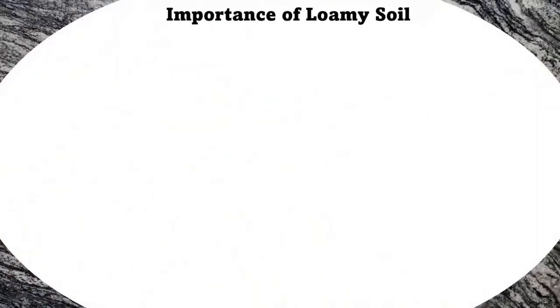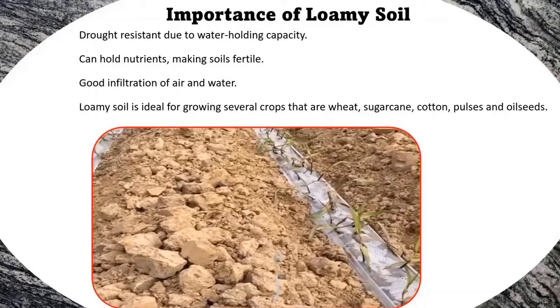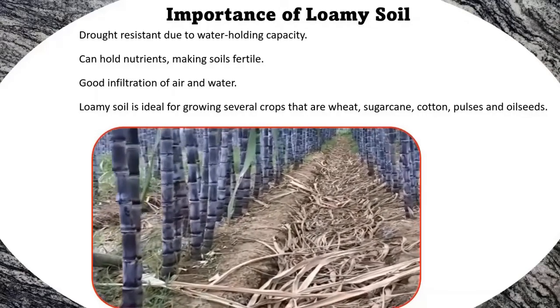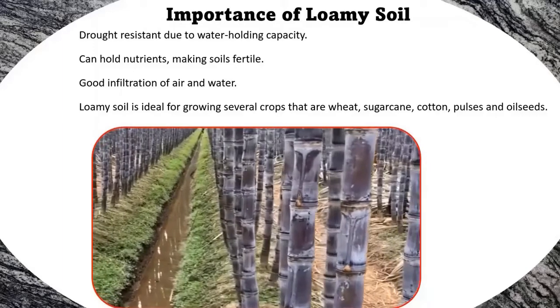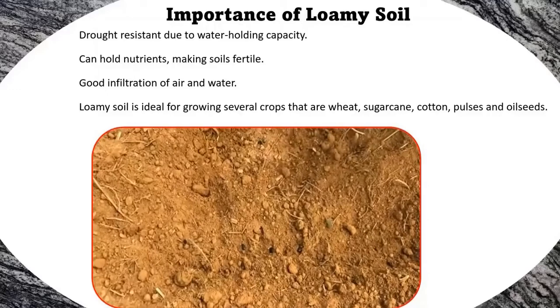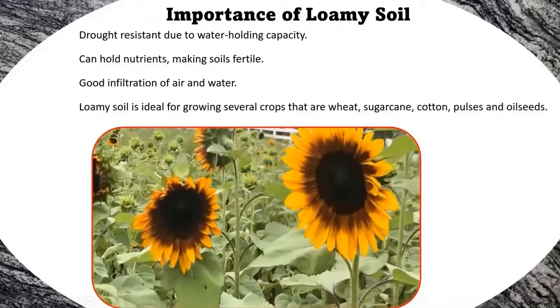Importance of loamy soil. Drought resistance due to water holding capacity. Fast to warm up in the spring compared to clay. Can hold nutrition, making soils fertile. Good infiltration of air and water. Loamy soil is ideal for growing several crops such as sugarcane, wheat, cotton, pulses, oil seeds like sunflower.